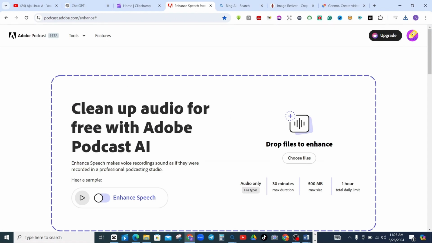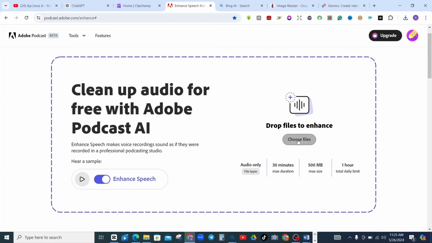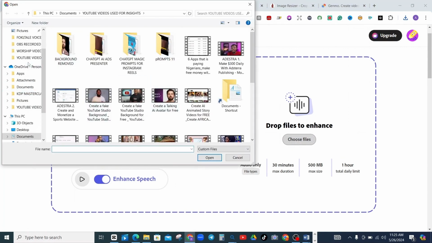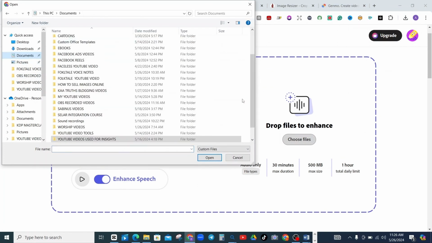Sometimes if you're generating any voiceover, there might be noise in the background, and it's always good to make sure that you enhance your audio quality. So you can use a tool known as Adobe Podcast. Click on enhance here, then come over to this place and click on choose file. In this case, I'm going to select the file that I've already done using my own voice.